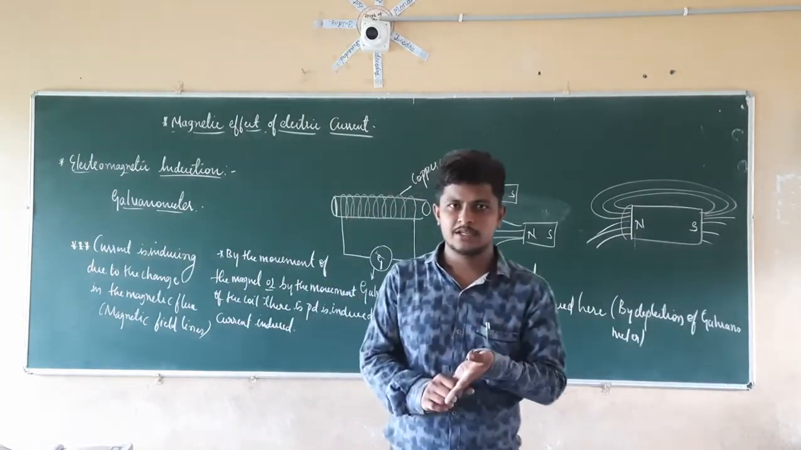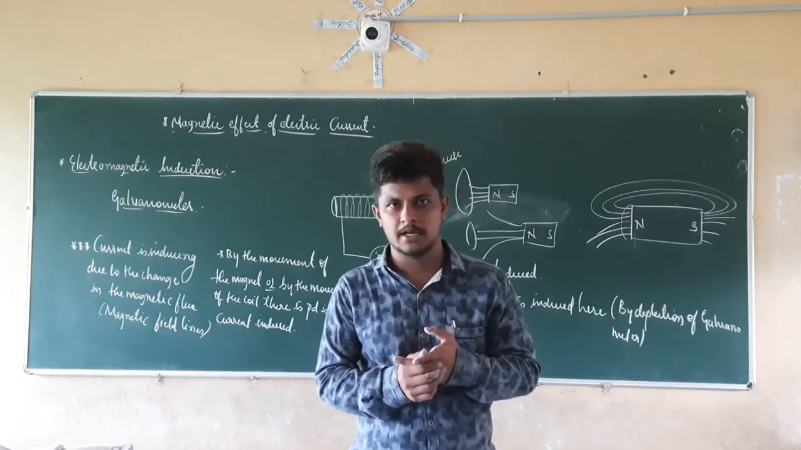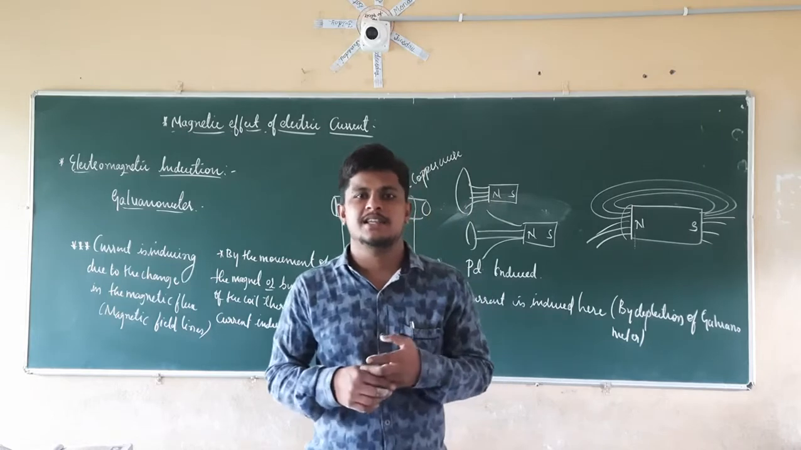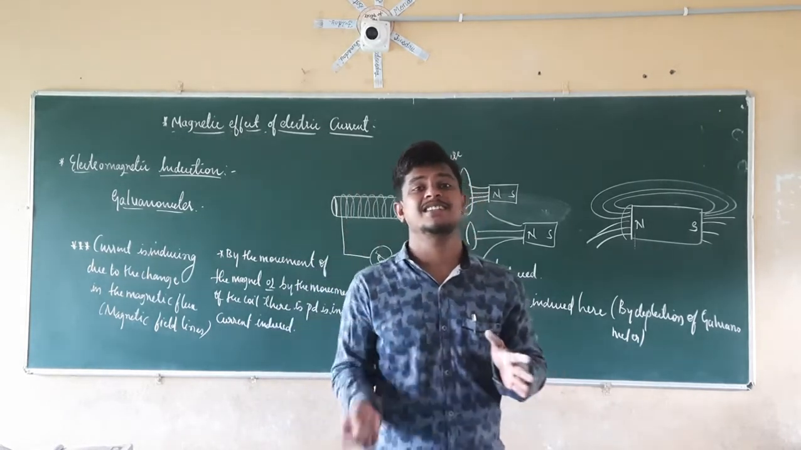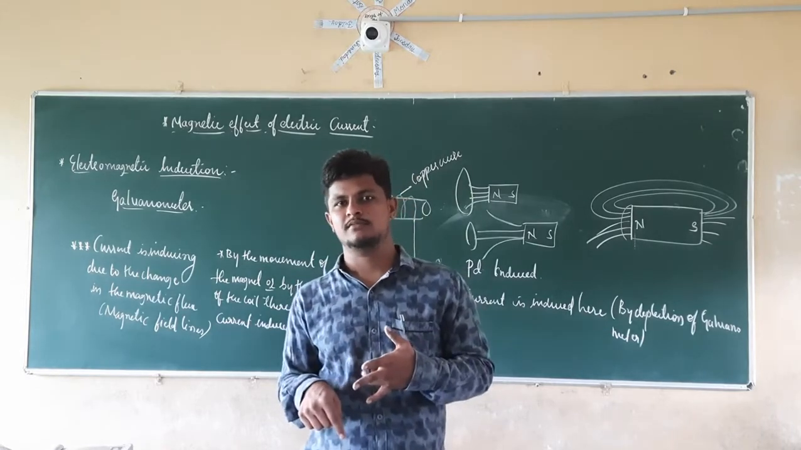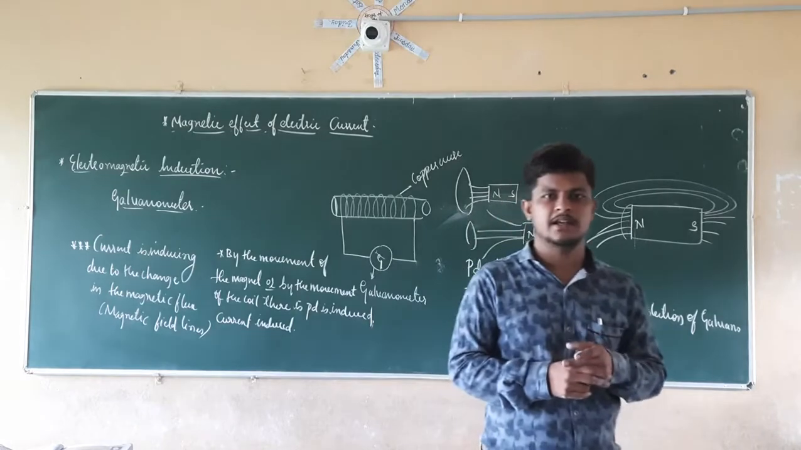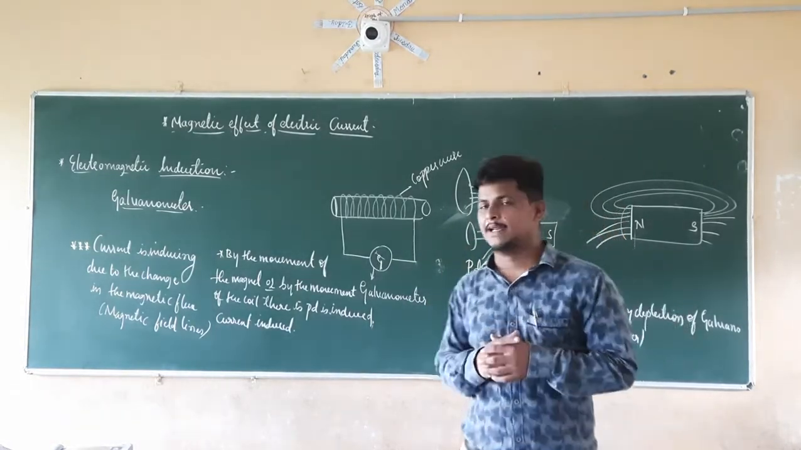Why is the current inducing here? Because of the movement of the coil or the movement of the magnet. So what is happening because of the movement of the magnet? There is a change in the magnetic field lines, that is nothing but magnetic flux. Because of that, a current is getting induced. Right. So this is about the induction of current due to the magnet. Next we are going to see about electromagnetic induction.